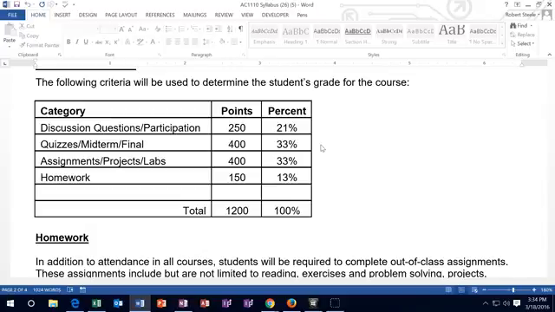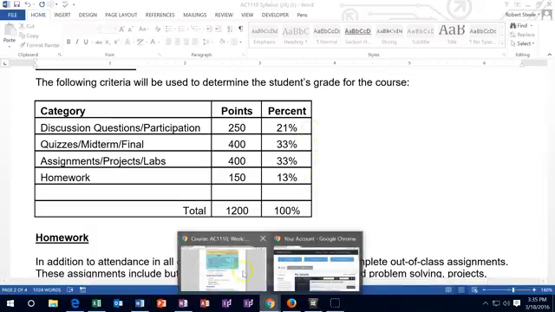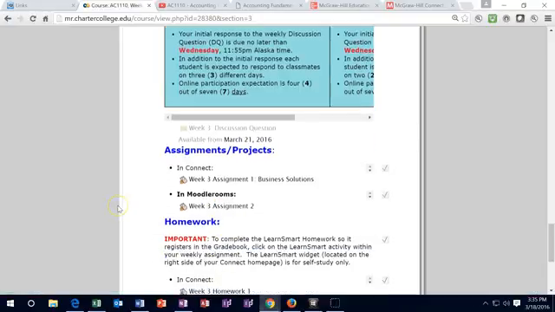So you want to be as prepared as possible for these and make sure to take them by the end of the week. But if you don't do as well as you hope, then you're going into it with a good point cushion total by picking up all these other 21, 33, and 13% going into it. So how can we do that? We're going to go down through here.